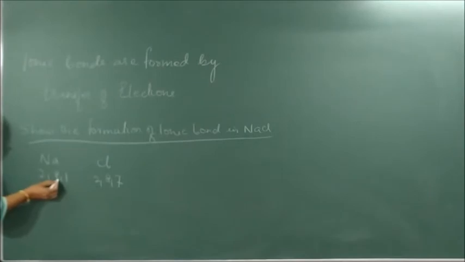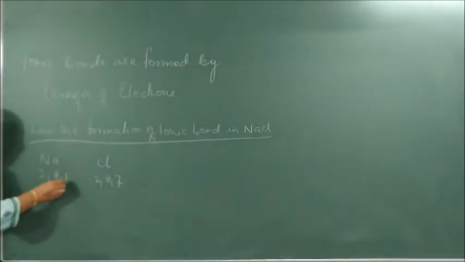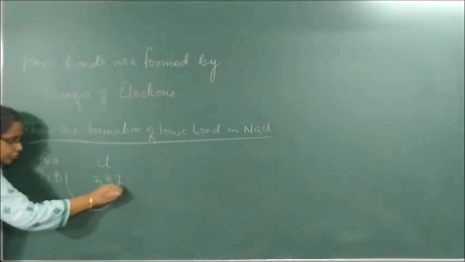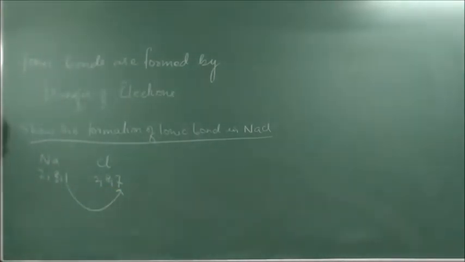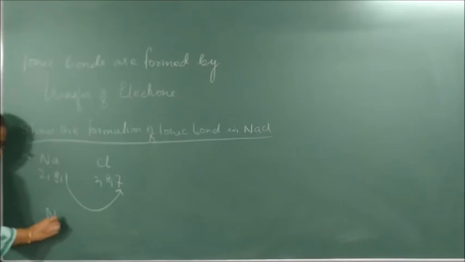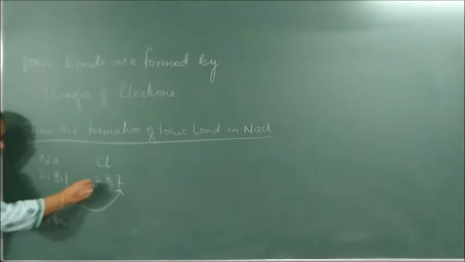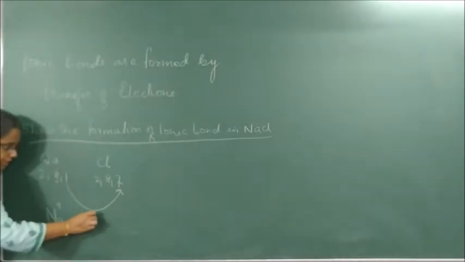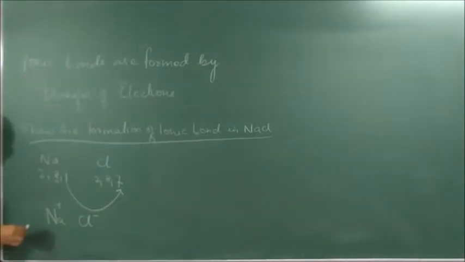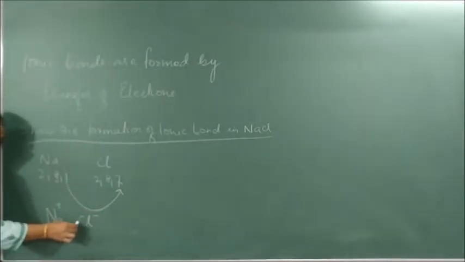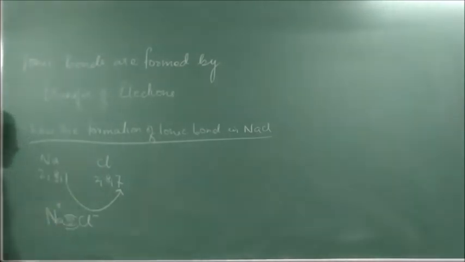Because Cl has to have 8 electrons in its outermost orbit and Na has one more, it gives 1 electron to Cl. So this becomes Na plus, and this becomes Cl minus. Na plus and Cl minus are held to each other by a strong electrostatic force of attraction. This is how an ionic bond is formed.